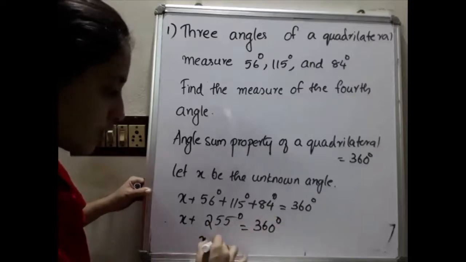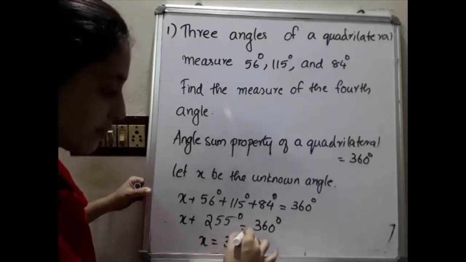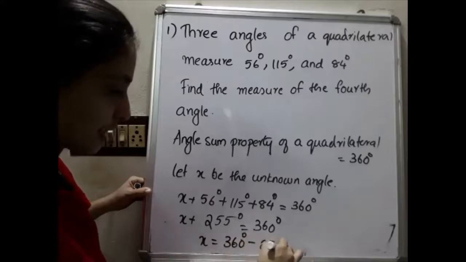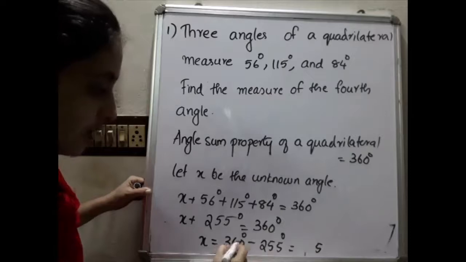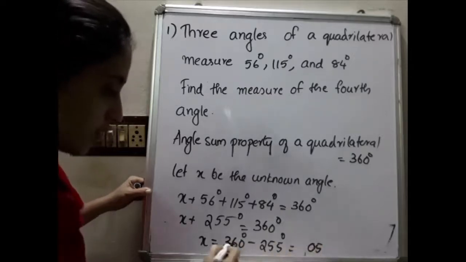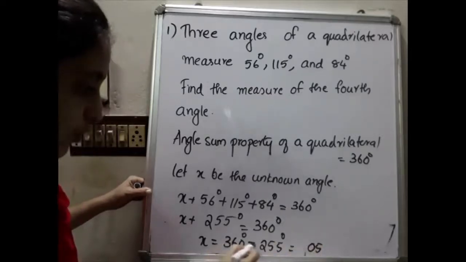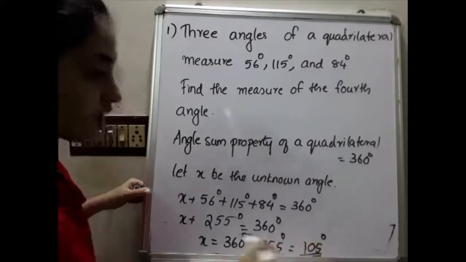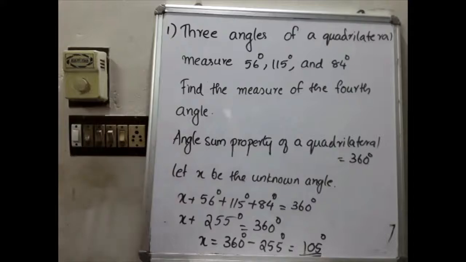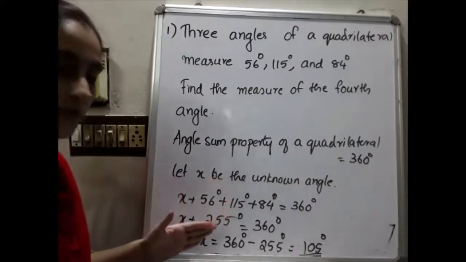So x will be equal to what? 360 degree minus 255 degree. Here 5 minus 5 is 0, and here 6 minus 5 is 1, and 3 minus 2 is 1. So the answer will be equal to 105 degree. The answer will be equal to 105 degree.